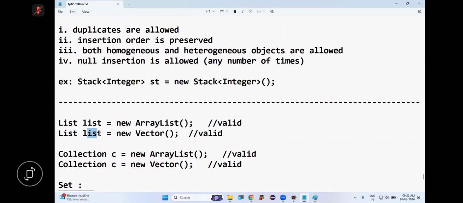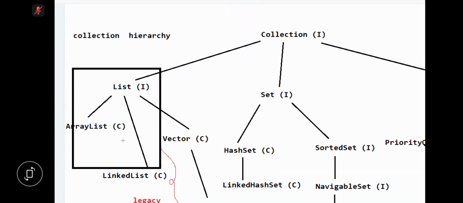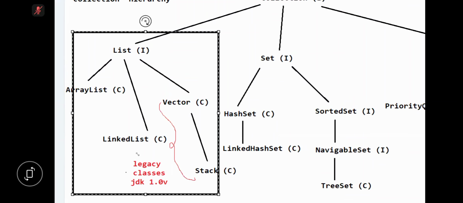Now tell me, List is a sub interface of Collection. So using the Collection interface, can I create an object? No. But can we create a reference variable? And can we hold an ArrayList object, a Vector object? Yes. Is this clear, everyone? So all these are valid only. Is this clear? Now with this, I'm closing which collection? List collection. This collection is completed. This part. Completed, not completed.